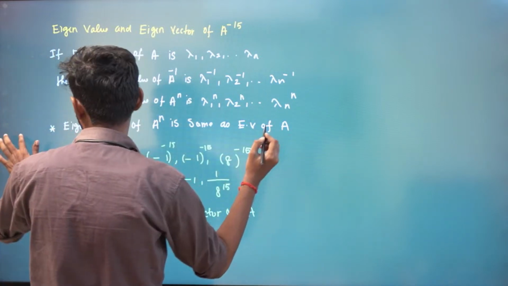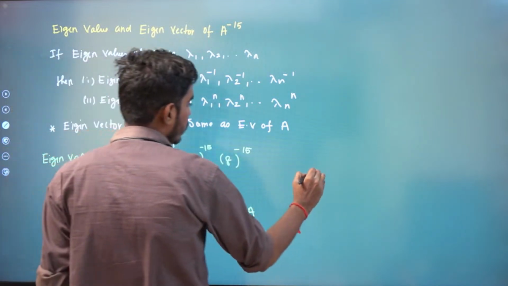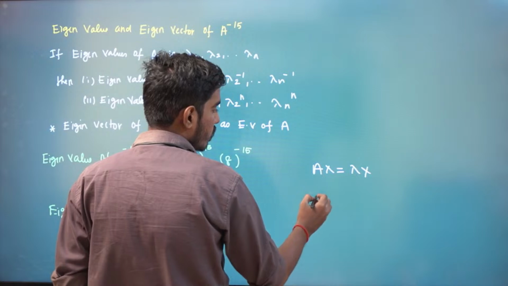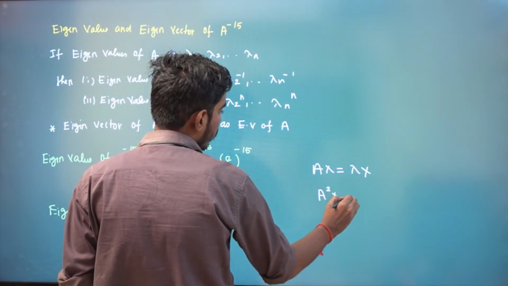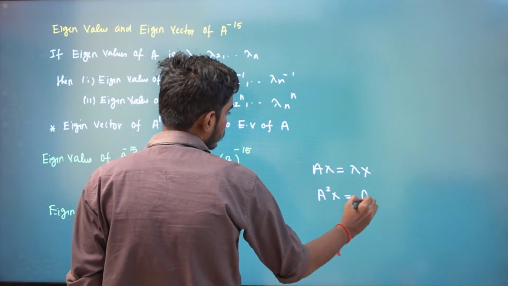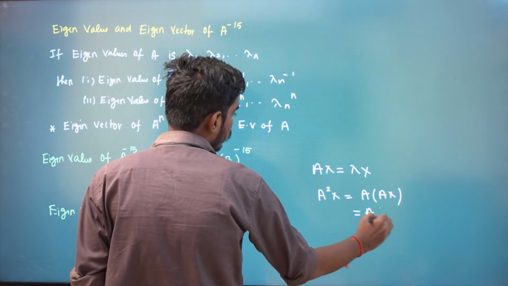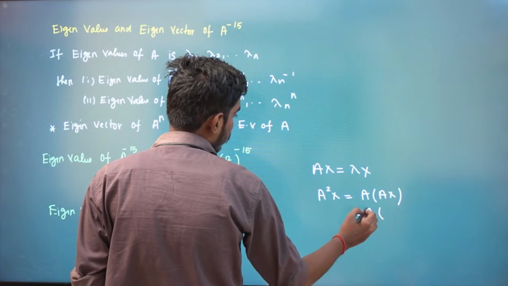See, what is an eigenvector? A non-zero vector x such that Ax equals lambda x is called an eigenvector. Now, what about A square x? A square x is A into Ax. What is Ax?